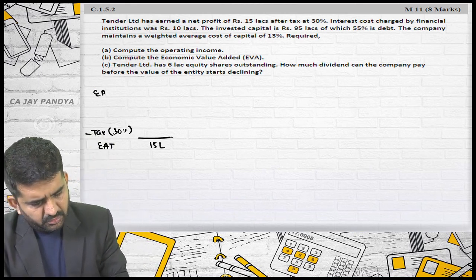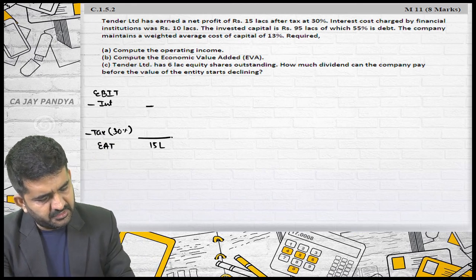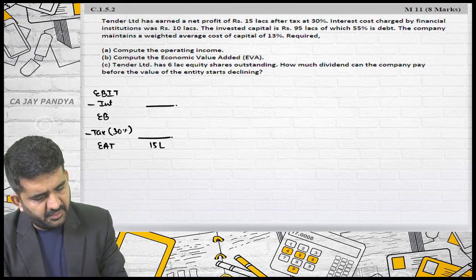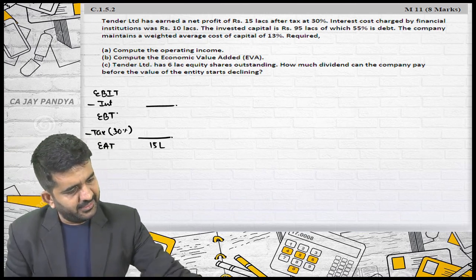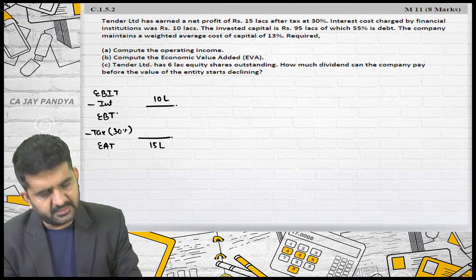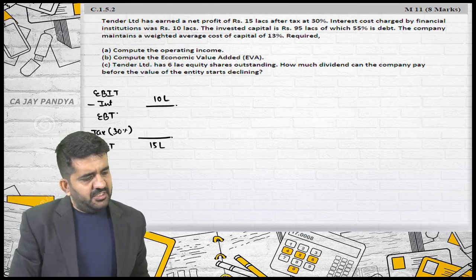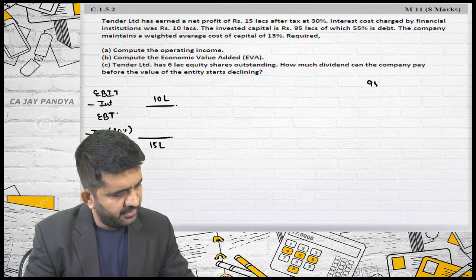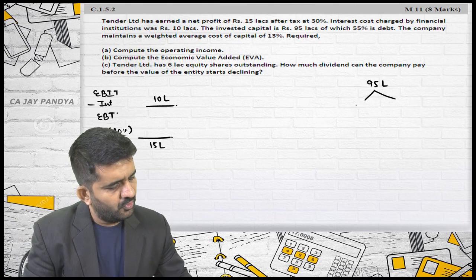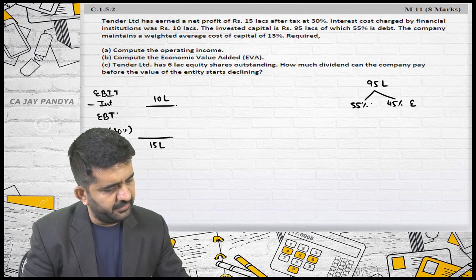So let me draw this. EBIT minus interest will be EBT, minus tax will be EAT. And they are saying that interest is 10 lakhs. That's it, alright. The invested capital is 95 lakhs, of which 55% is debt, so 45% will be equity.